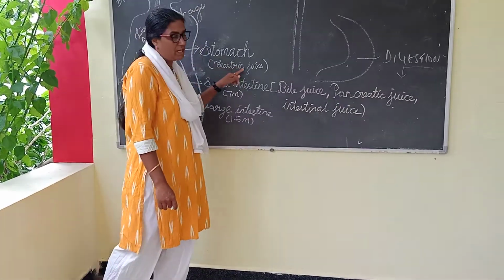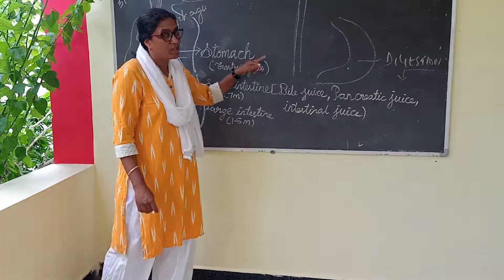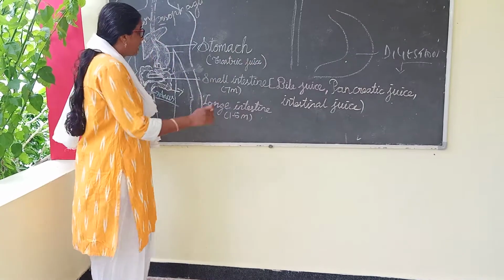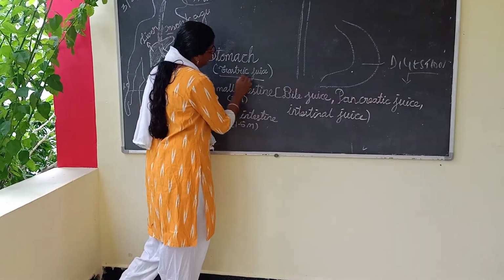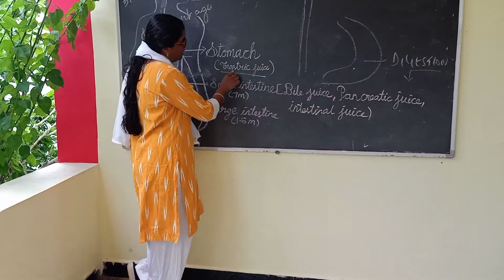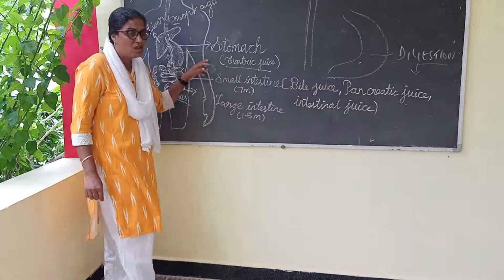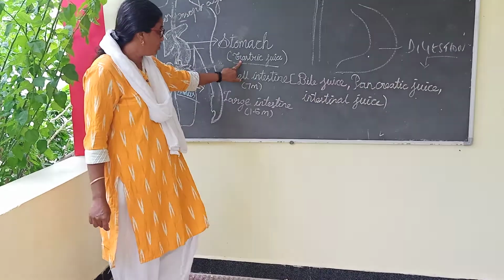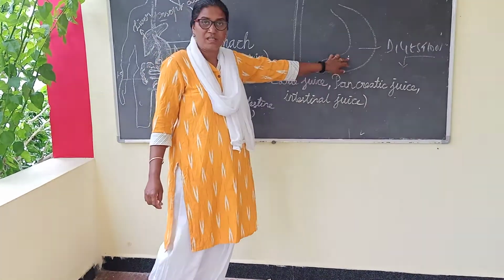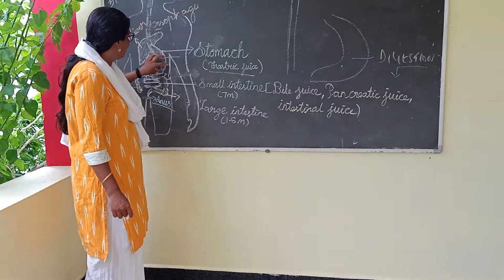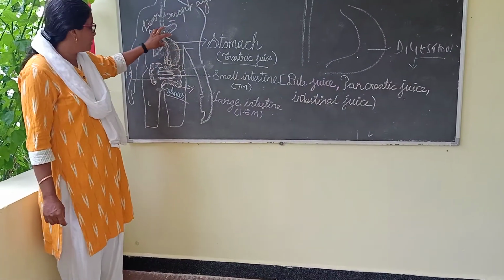How does it take place in the stomach? With the help of stomach juice, which is also called digestive juice, also known as gastric juice. So with the help of this gastric juice, the digestion takes place in the stomach. That is the main function of your stomach.